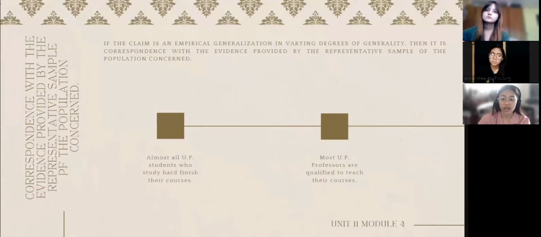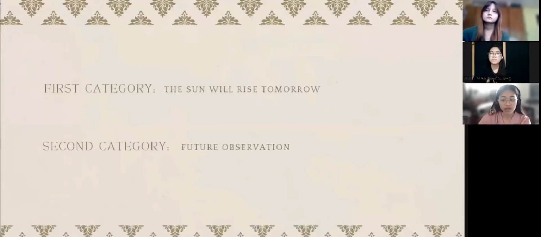If the claim is an empirical generalization in varying degrees of generality, then it corresponds with the evidence provided by the representative sample of the population concerned, such as almost all UP students who study hard finish their courses, and most UP professors are qualified to teach their courses. Let's look at this. If the first category is the prediction the sun will rise tomorrow, then the second category is future observation. And the nature of the relation between the first and second category is correspondence.